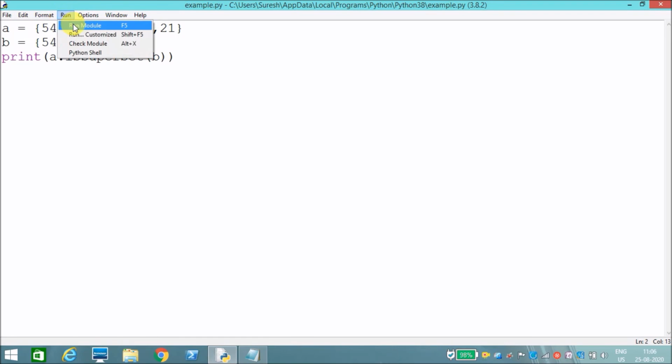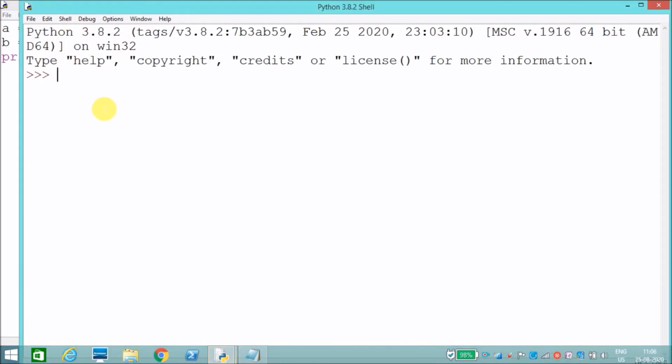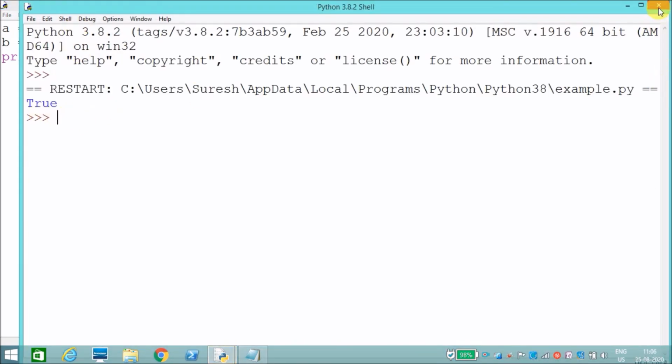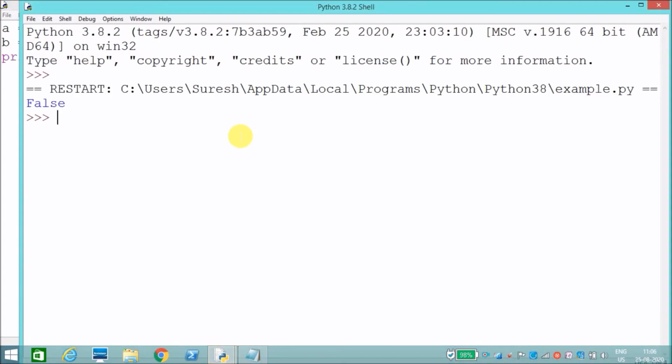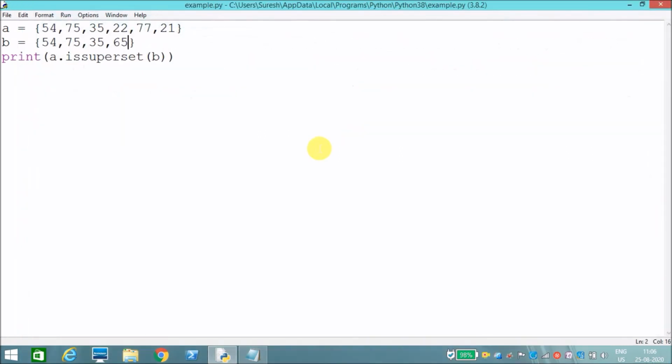It will display true because A is a superset of B. See, true. Okay, now I will include any other element which is not in A. Okay, now I will check, it will display false. Okay, like this we can find the subset and superset.